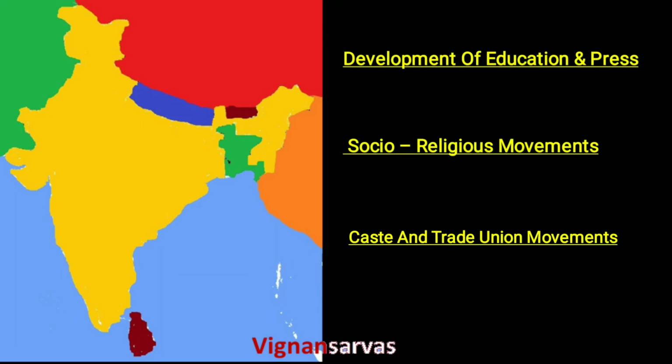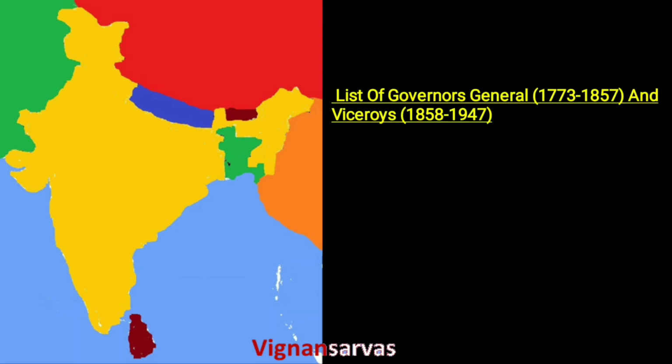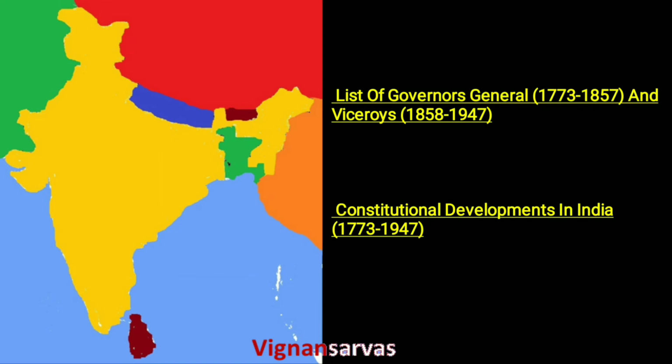The caste and trade union movements, particularly lower caste movements, and also the trade union movements, also known as working class movements, labor movement, labor acts, all these are covered in this topic. After the trade union movements, another important topic is the list of governor generals and viceroys. The governor generals from 1773 to 1857, and the viceroys from 1858 to 1947. After that, the constitutional development in India from 1773 to 1947 is also one of the important topics.